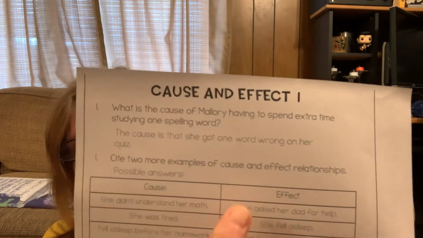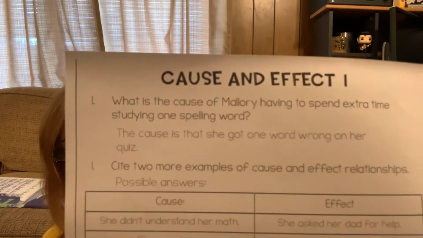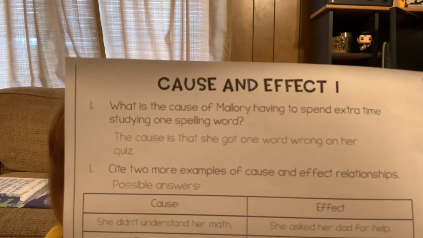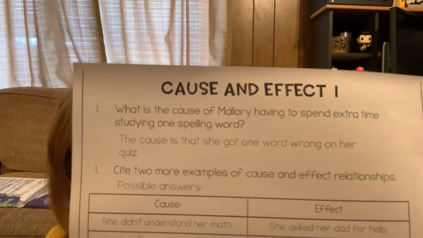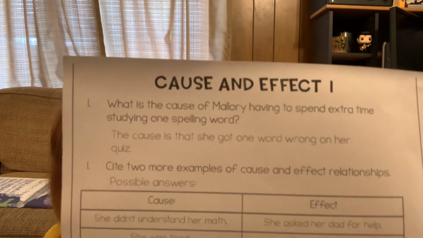So she had to ask her dad for help. Why did she have to ask her dad for help? That's right, she didn't understand her math.